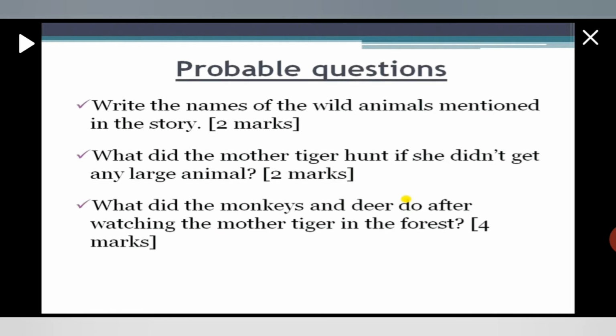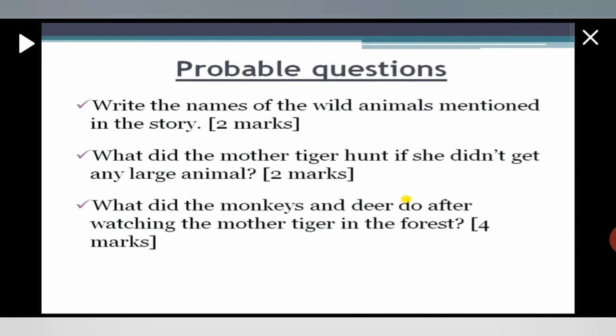Right, so here in this stanza, we can cover these probable questions. Write the names of the wild animals mentioned in the story. You have to answer these yourself because you have read the stanza. Now here, which wild animals are talked about? Yes, tell me. Langur monkey, then sambar deer, kakkar deer, peasants, fish, frog, right?